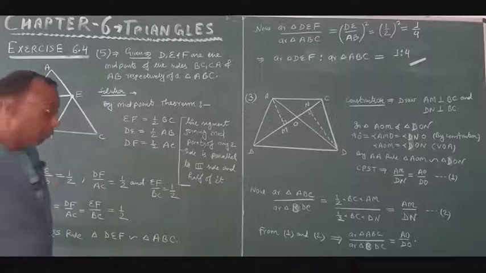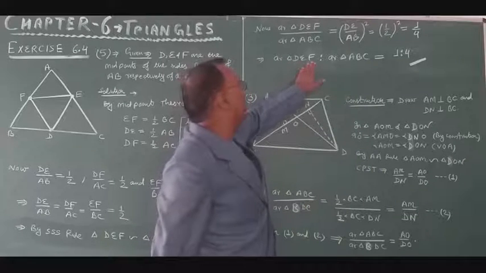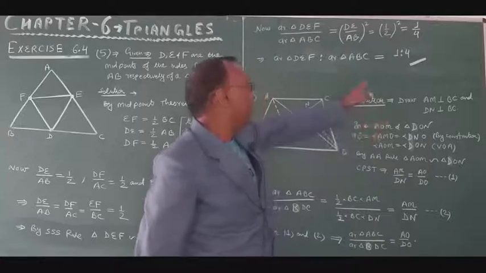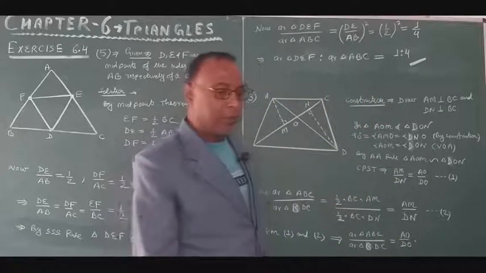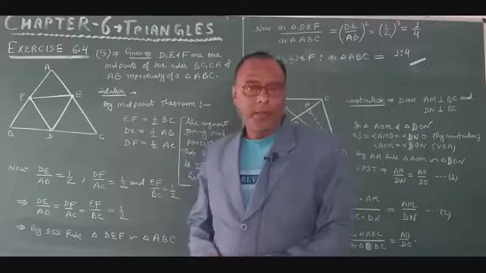So 1 upon 2 whole square is 1 upon 4. Therefore the ratio of area of triangle DEF to area of triangle ABC will be 1:4. So that's all for today. Thank you very much.